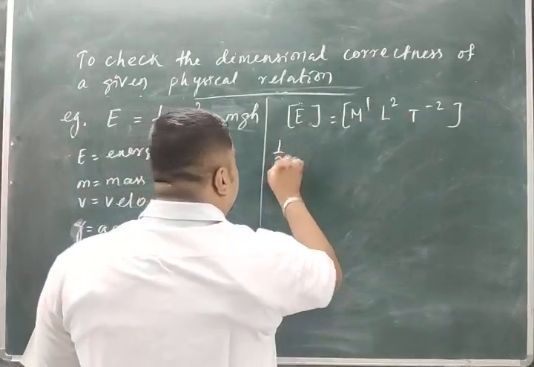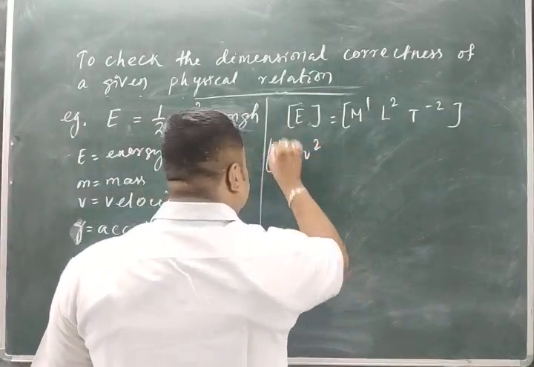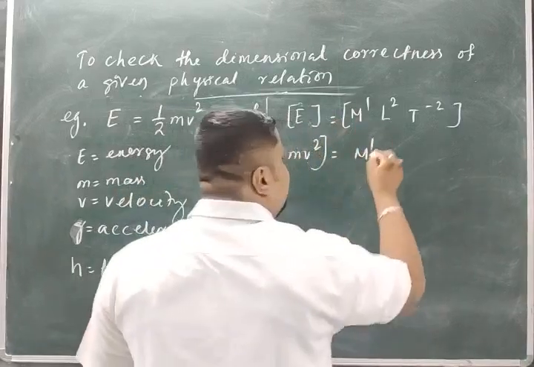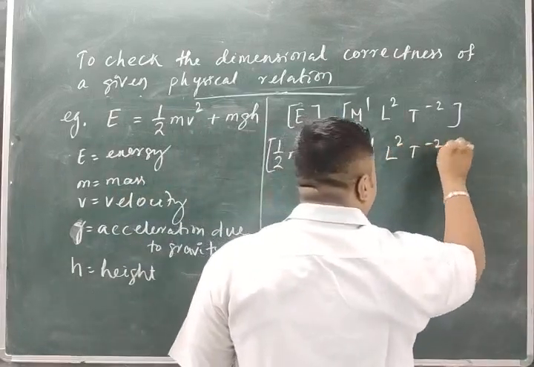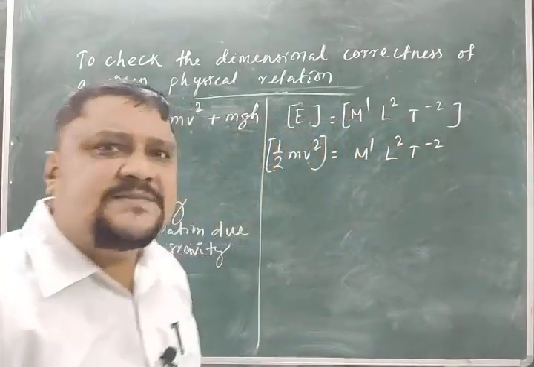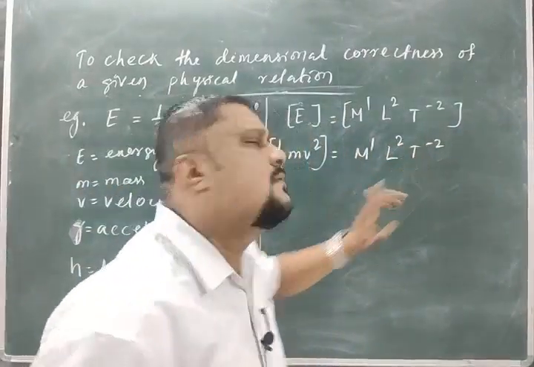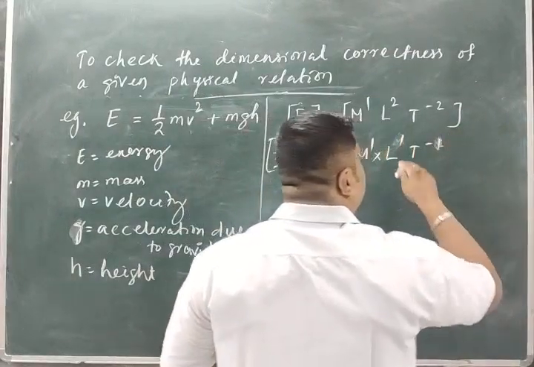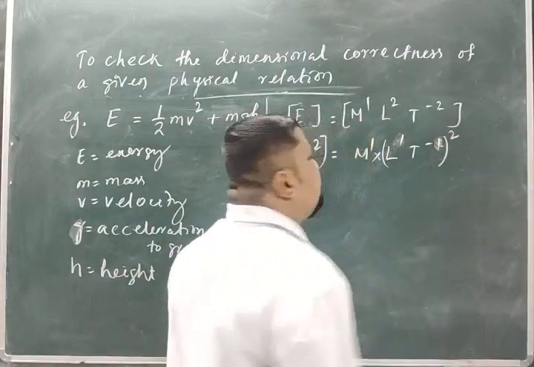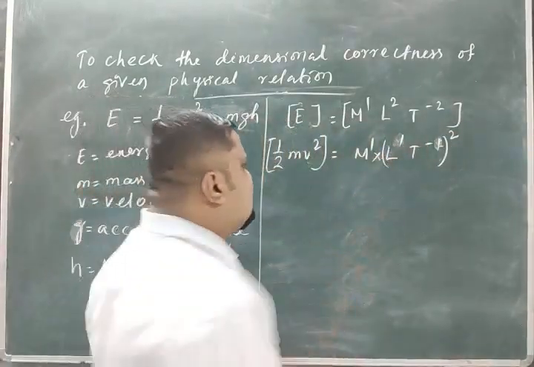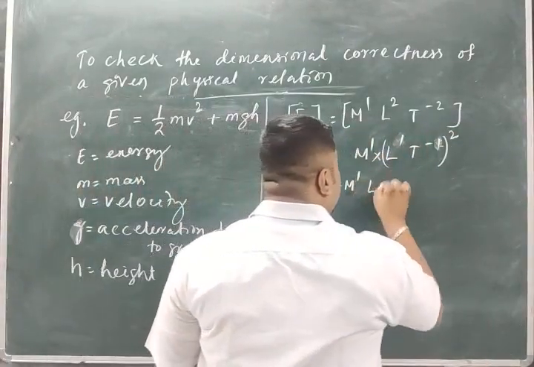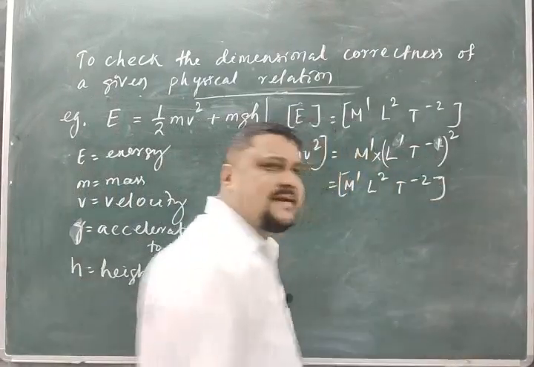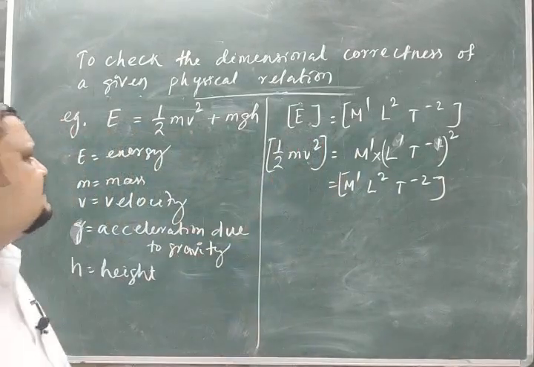Then go for the second term, half mv square. What is the dimension of this one? Half has no dimension, m has M1, v square I will write L2 T minus 2, isn't it? What is v? L1 T minus 1. Okay? M1 L1 T minus 1. It's squared. So if you multiply all these things, what you will get? M1 L2 T minus 2. Simple mathematics. Half mv square is the same dimension.